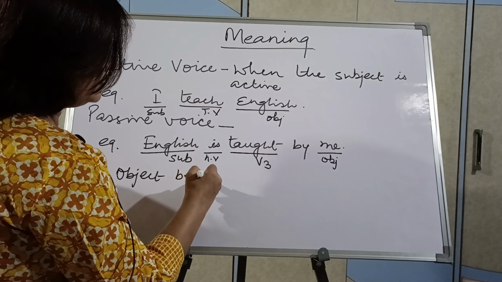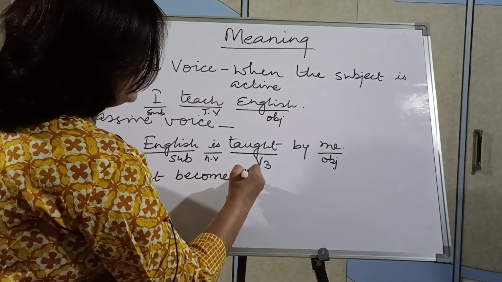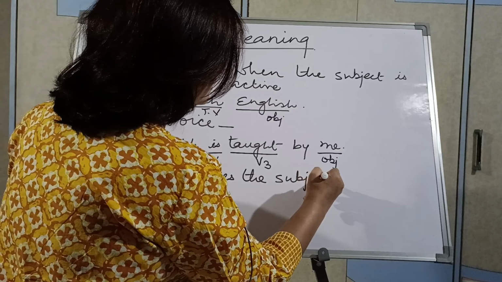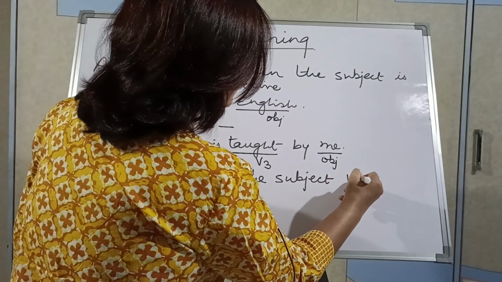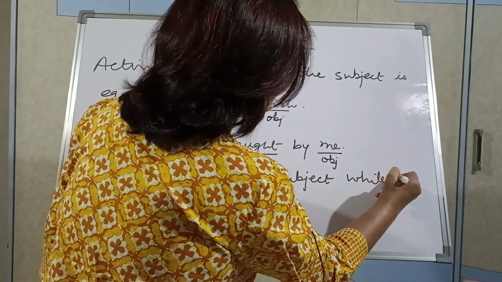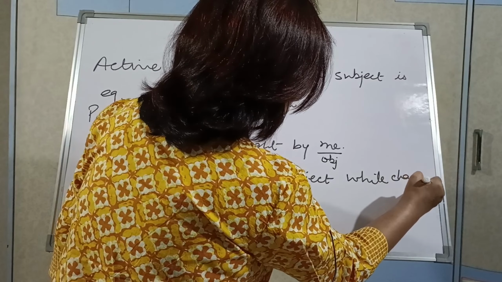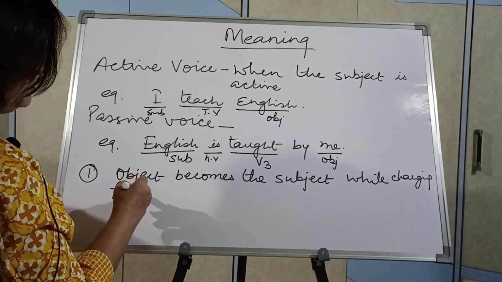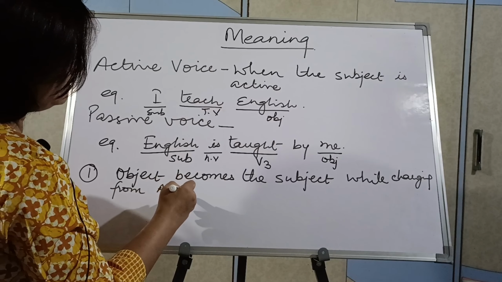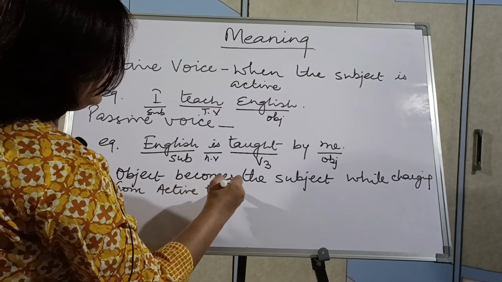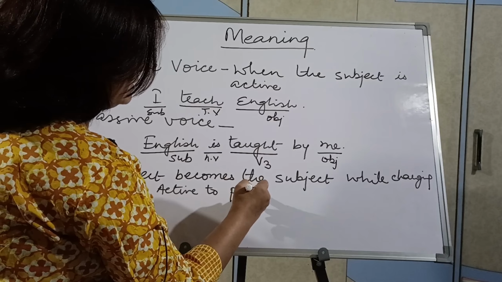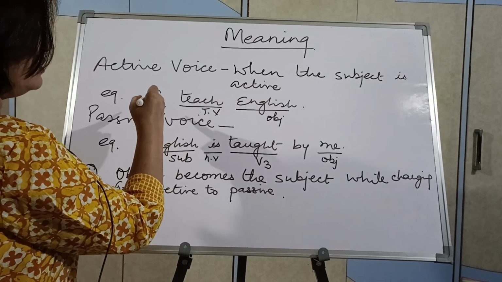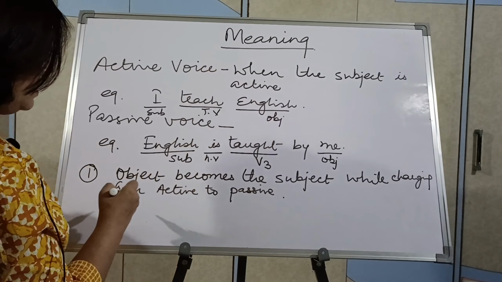becomes the subject while changing from active to passive. This I have told you here, how object becomes a subject and how subject becomes the object. This is rule number 1.